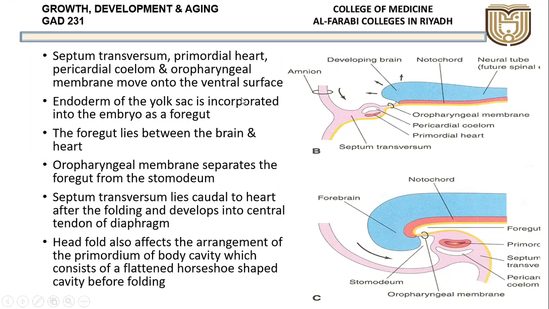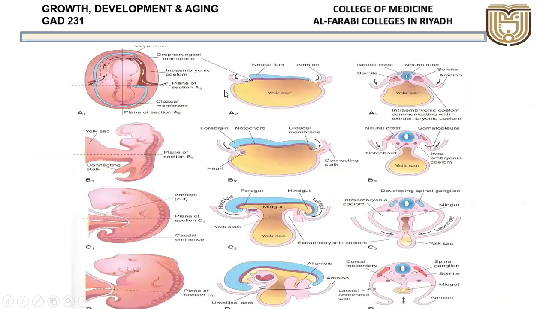The endoderm of the yolk sac is incorporated into the embryo as the foregut. If you see here, here is the yolk sac. Now the yolk sac becomes smaller and smaller. As I said, as the embryo starts growing, it is pushed to become a very small part, and a part of this yolk sac will be incorporated inside, and this forms the foregut. Going back to this picture, yolk sac is here in yellow color. Now as the embryo starts folding, you see here, a part of this yolk sac has been incorporated here to form the foregut.